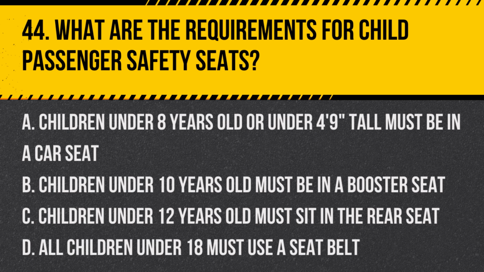A. Children under 8 years old or under 4'9" tall must be in a car seat. B. Children under 10 years old must be in a booster seat. C. Children under 12 years old must sit in the rear seat. D. All children under 18 must use a seat belt. Answer: A. Children under 8 years old or under 4'9" tall must be in a car seat. This ensures the safety and protection of young passengers on the road.